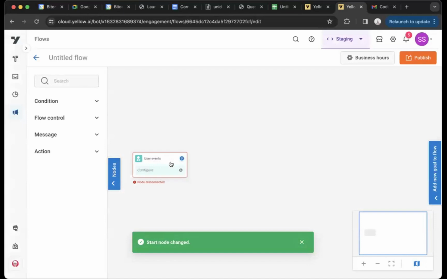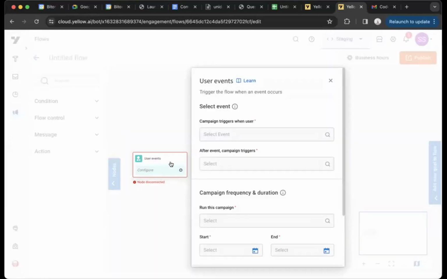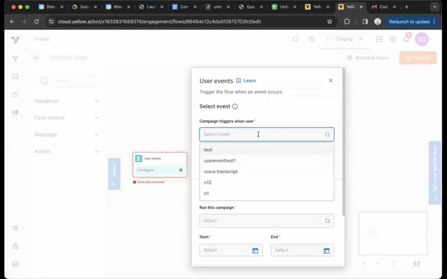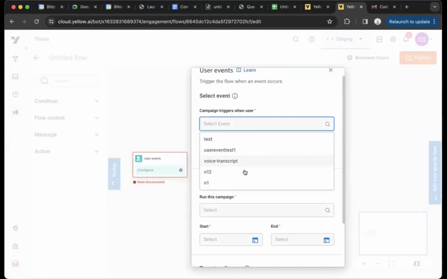One example is you may want to reach out to all the users who, let's say, added an item to their cart. So that is an event. We have our events API that a customer can integrate with their system to send events to us. So user events campaign talks about that. User events trigger the flow when an event occurs. So the campaign triggers when a user does XYZ.